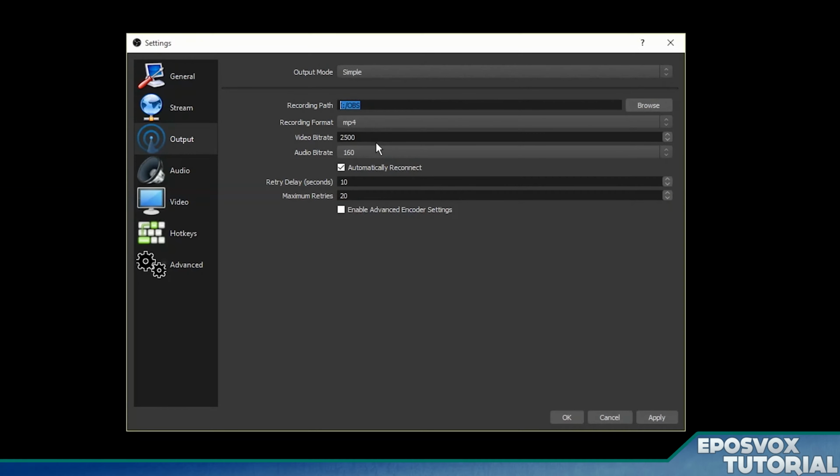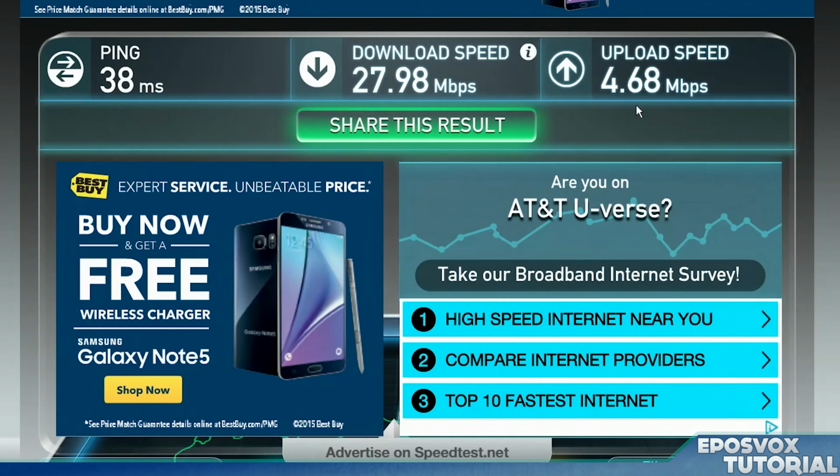Next up are your bit rates. This is what you need to run a speed test for. Run the speed test, and you'll see right here it says for me that I have an upload speed of 4.68 megabits per second. That's about 4.5 is what I'm going to estimate it as.